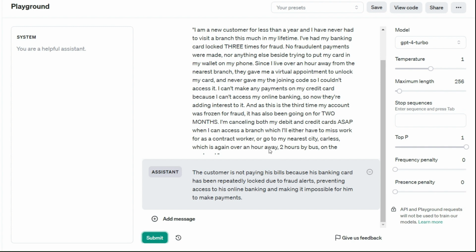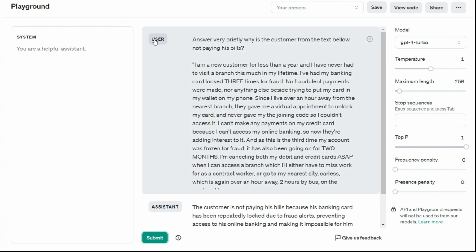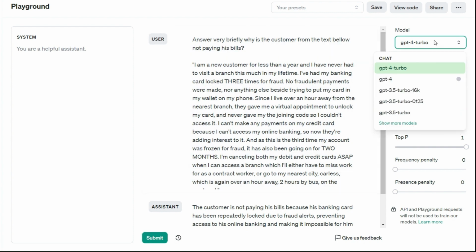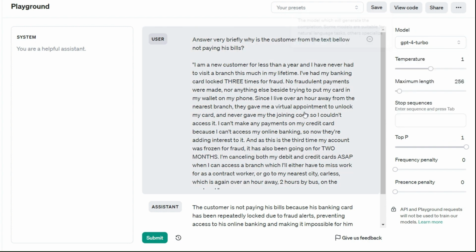As you can see here on my online playground, I can choose between assistant and chat. I'm in chat mode. I didn't pass any system message here. It's very similar to what you have in Snowflake, because your role could be user, assistant, and system. In system, you pass the initial instructions, the setup. The model that I selected here is GPT-4 Turbo, the latest, so it's very performant.